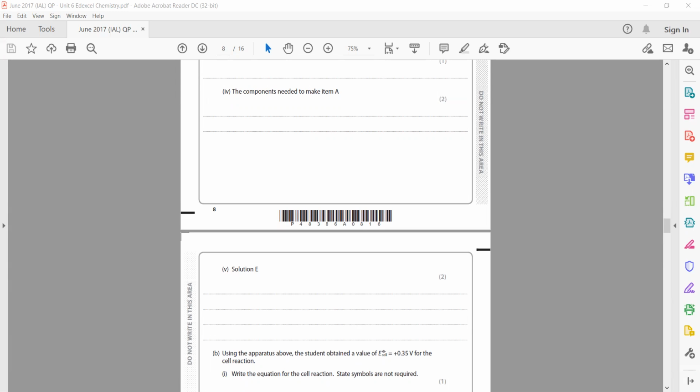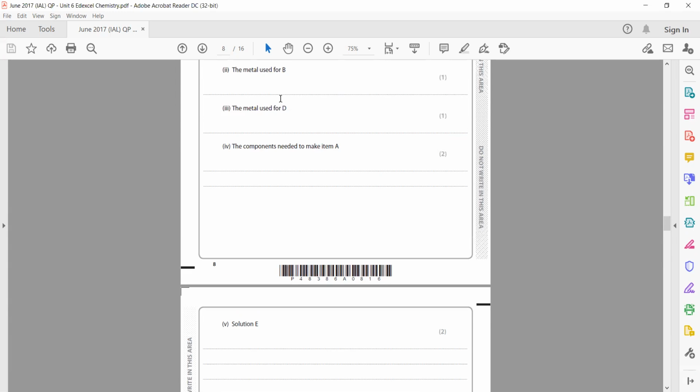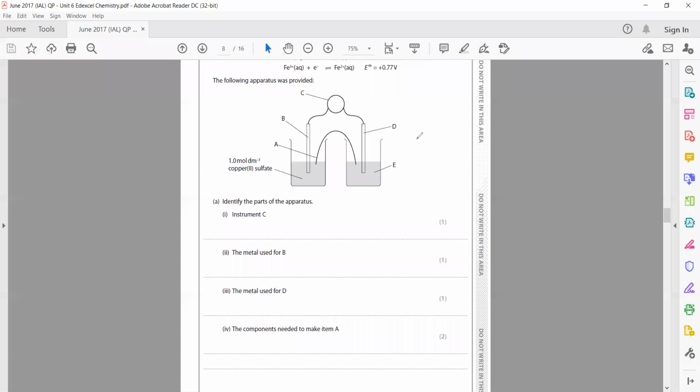Because we want equal concentration of both ions in the solution, if it was iron 2 chloride, this will result in the formation of 1 mole of iron and 2 moles of chloride ion. And if we have iron 3 chloride, it gives 1 mole of iron and 3 moles of chloride ion.